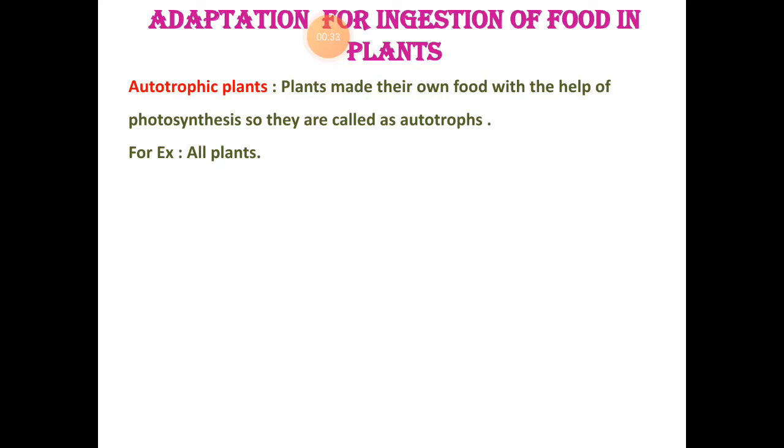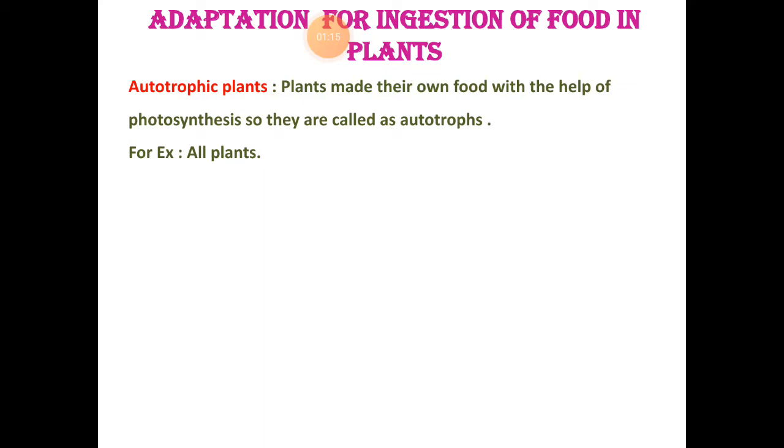Now, when we look at adaptation in plants, we see that there are two types of plants. We all say that plants are autotrophic, but not every plant is autotrophic. Some plants do not synthesize their food for their growth. They depend on other plants for their food. That's why we see two types of plants. The first one is autotrophic plants and the other is heterotrophic plants.